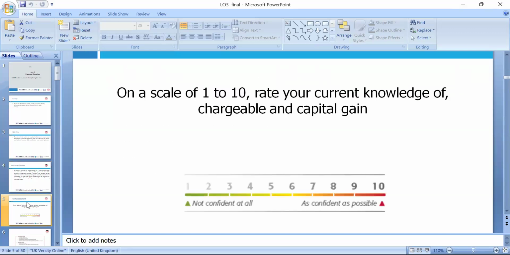Whenever we start any activity, it is always good to look at where we stand on a scale of 1 to 10, where 1 represents very strong or not, whichever scale, so we can look at it accordingly. So today we will look at capital gain and the current knowledge you have.